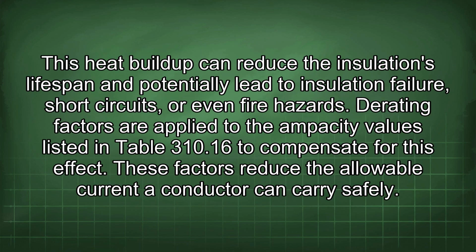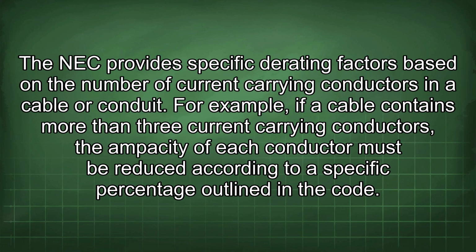This heat buildup can reduce the insulation's lifespan and potentially lead to insulation failure, short circuits, or even fire hazards. Derating factors are applied to the ampacity values listed in Table 310.16 to compensate for this effect. These factors reduce the allowable current a conductor can carry safely. The NEC provides specific derating factors based on the number of current-carrying conductors in a cable or conduit. For example, if a cable contains more than 3 current-carrying conductors, the ampacity of each conductor must be reduced according to a specific percentage outlined in the code.